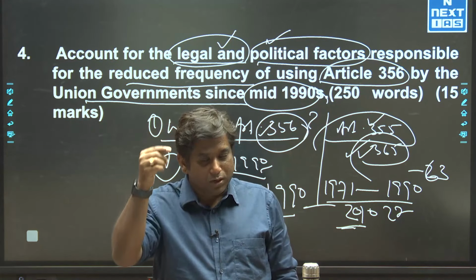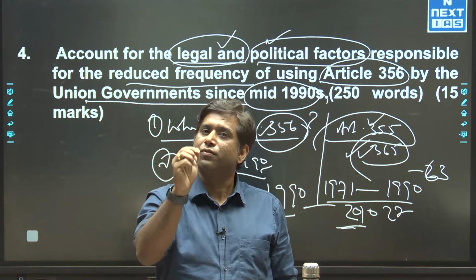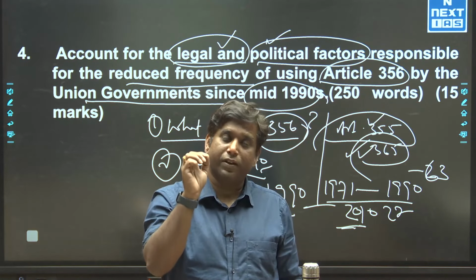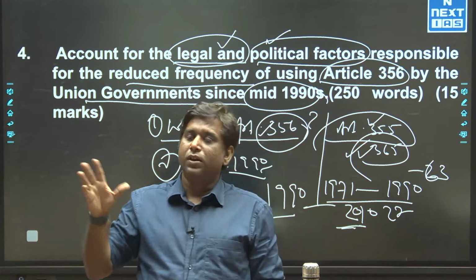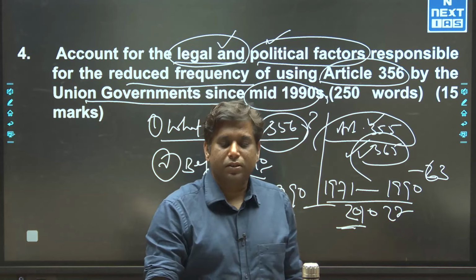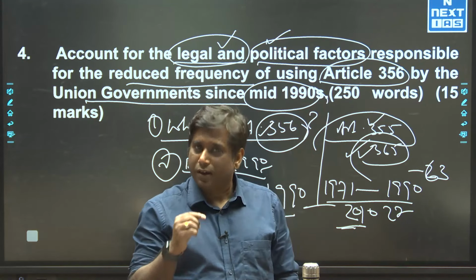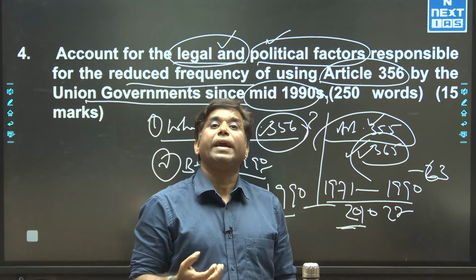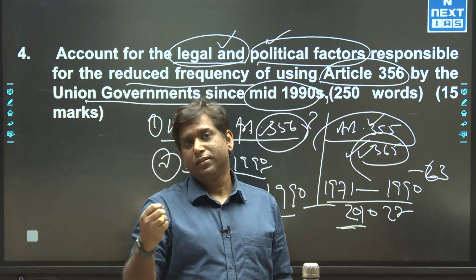So when we talk about the legal part, the reference of these three important cases was there. Apart from that, you can mention the Sarkaria Commission recommendation, because the government accepted the recommendation of the Sarkaria Commission.